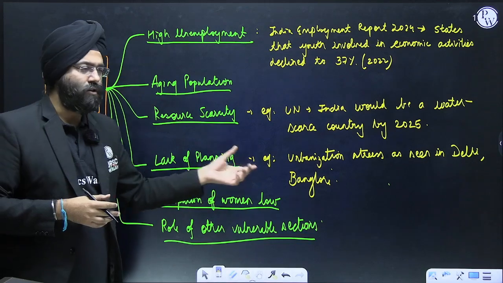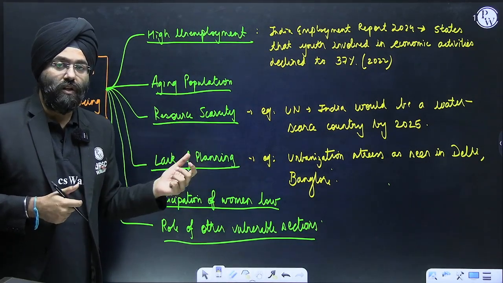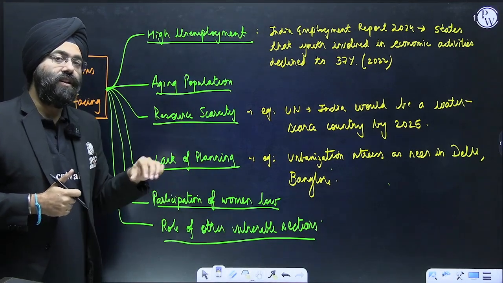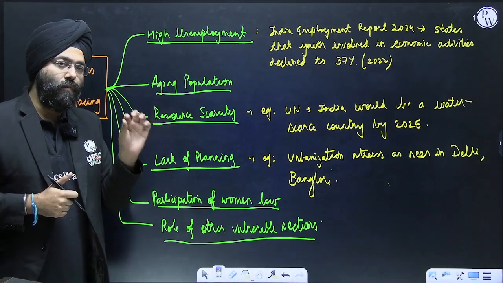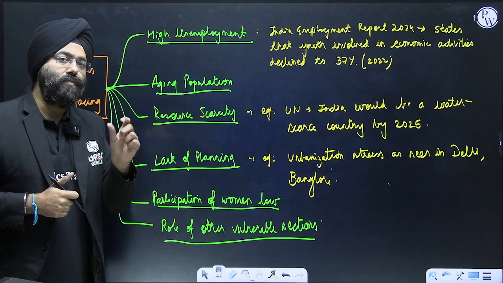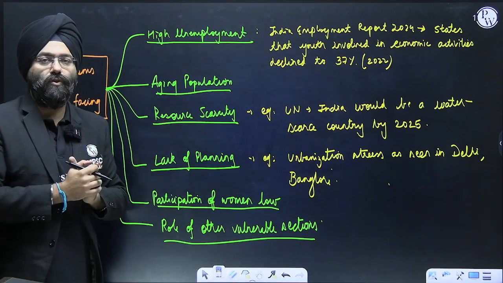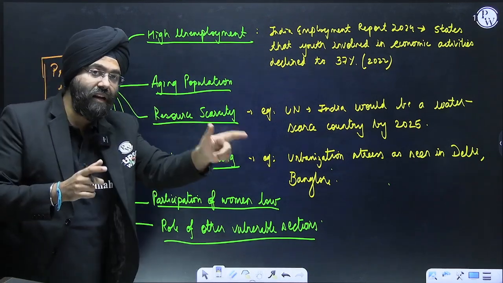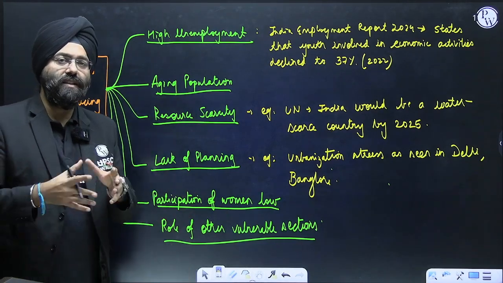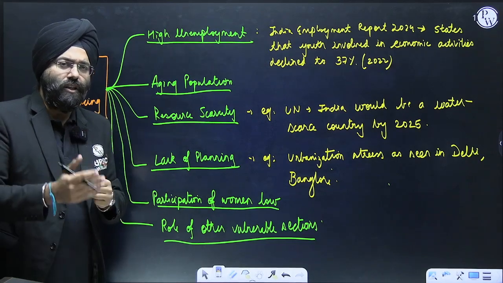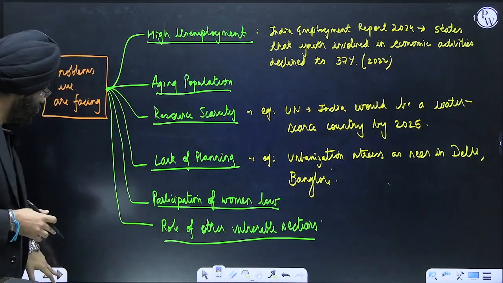Participation of women is low. We just read an article right now. The women's participation in the economy is low. Now, that itself is a liability or a problem for the country. Out of the 50% population, women who are working are also contributing merely 18%. That means participation of women should also be pushed so that we can have a women-led development that we have discussed right now. Next is the role of other vulnerable sections. We need to realize that scheduled tribes, scheduled castes, minorities, OBCs, and other people should also be important stakeholders in the development process. Let's move ahead.